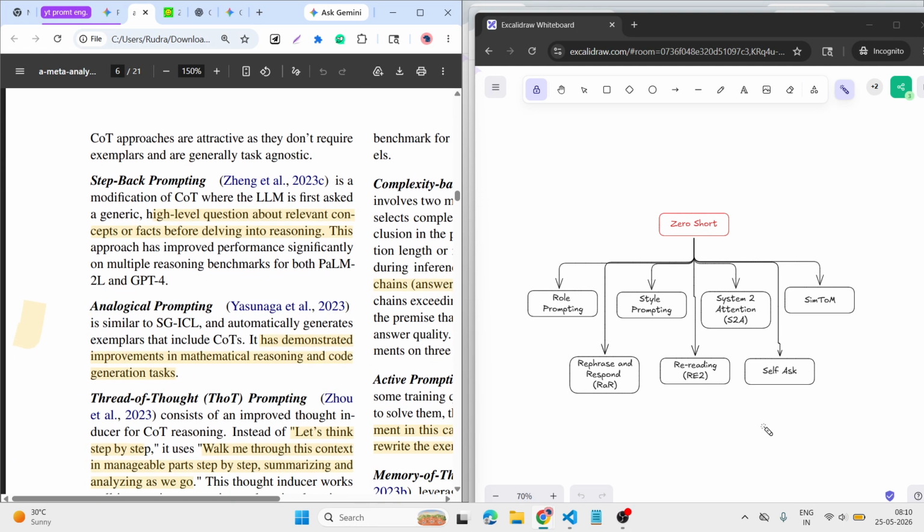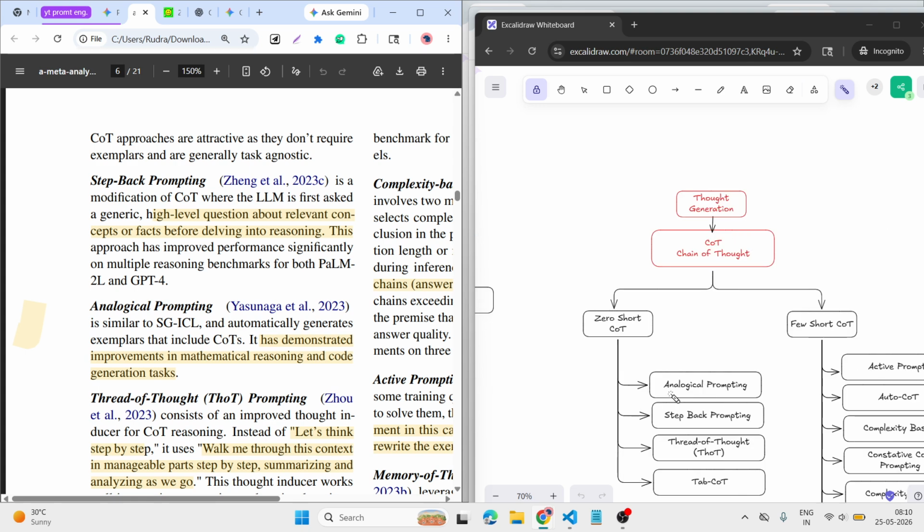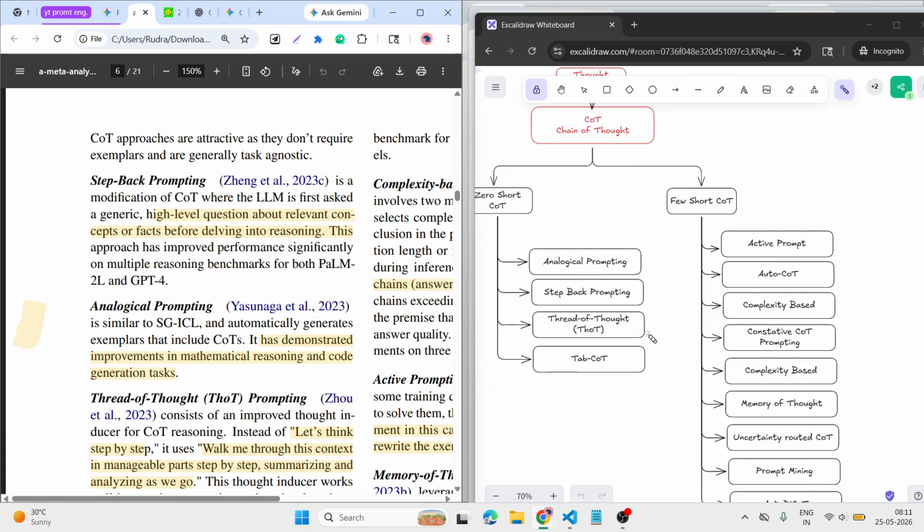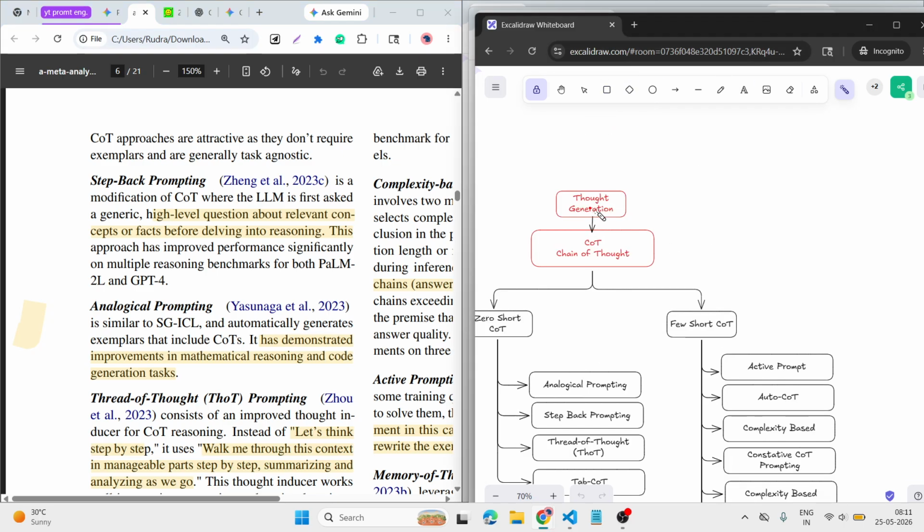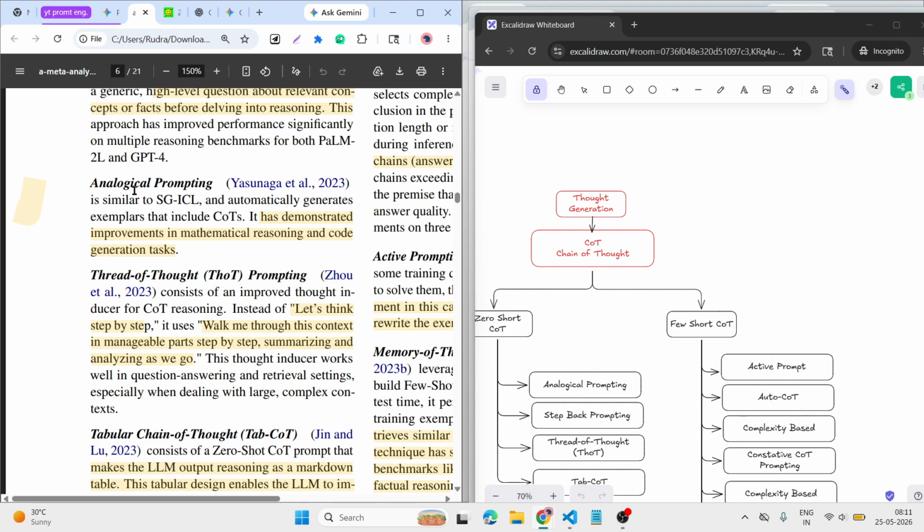Then step back prompting. This is inside the chain of thought. In step back prompting, we ask high level questions about the relevant concept or fact before deep diving into reasoning. For example, write an article outline. First we create the outline, as the first step. Then we say, follow this outline to create an article, like that.